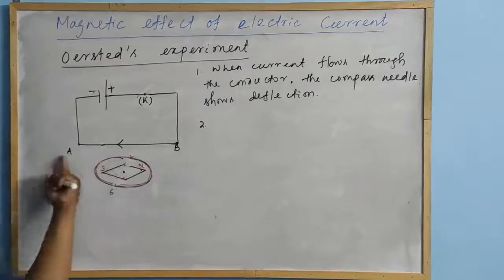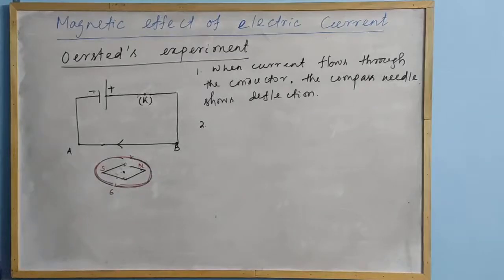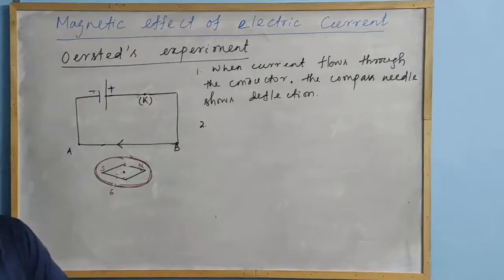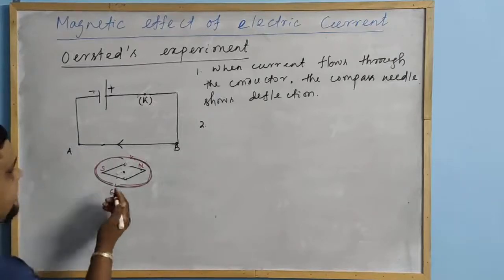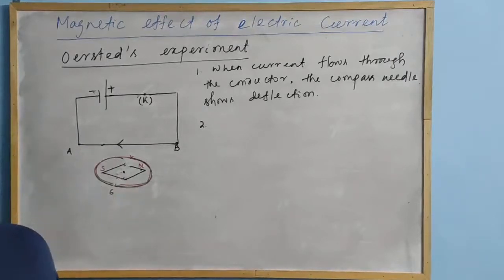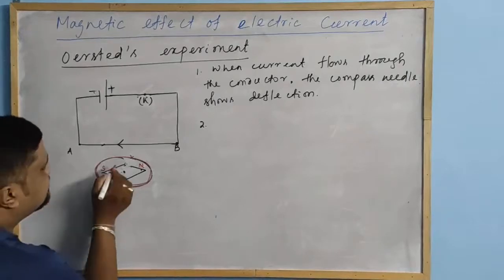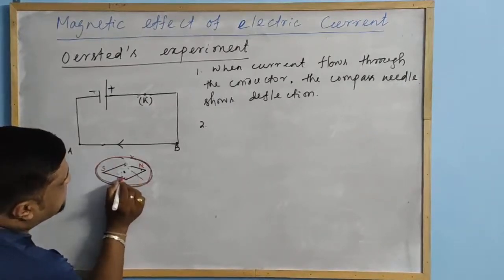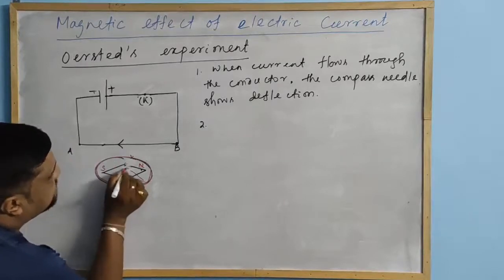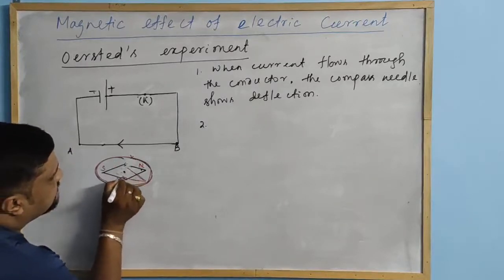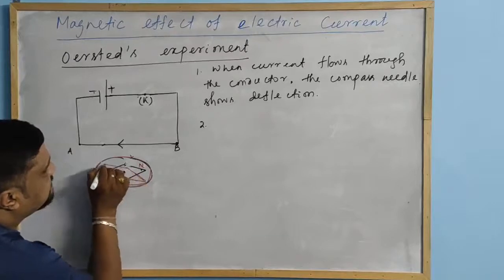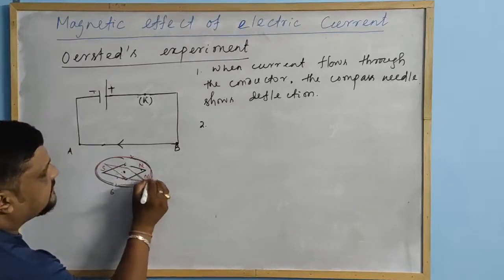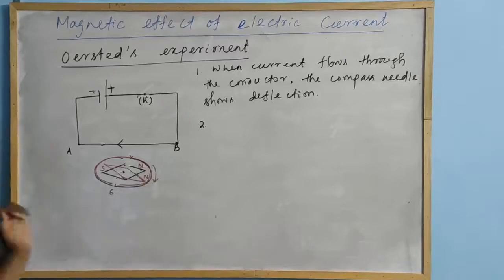When the current flows from B to A, the flow of current is reversed in the conductor. The deflection also changes like this. So let me draw the deflection like this. The north pole comes in this direction. This is the north pole.